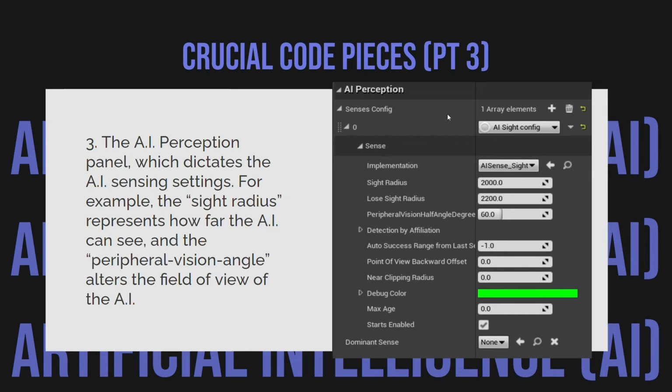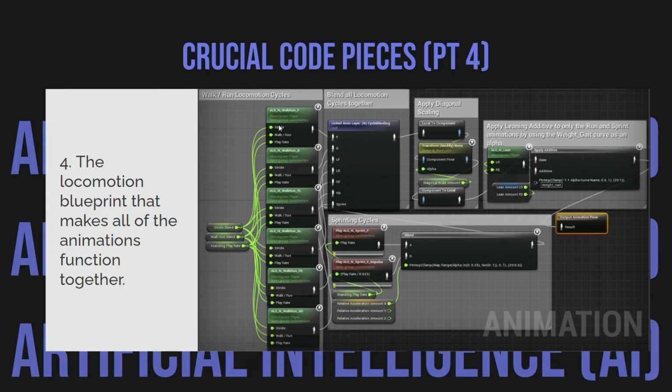And over here, this is the AI perception panel, and it basically dictates the AI sensing settings. So for example, the sight radius changes how far the AI can see, and the peripheral vision here basically changes the field of view for the AI. And this is the locomotion system for the AI, which links together all of the animations so that it can run around and also attack the player.